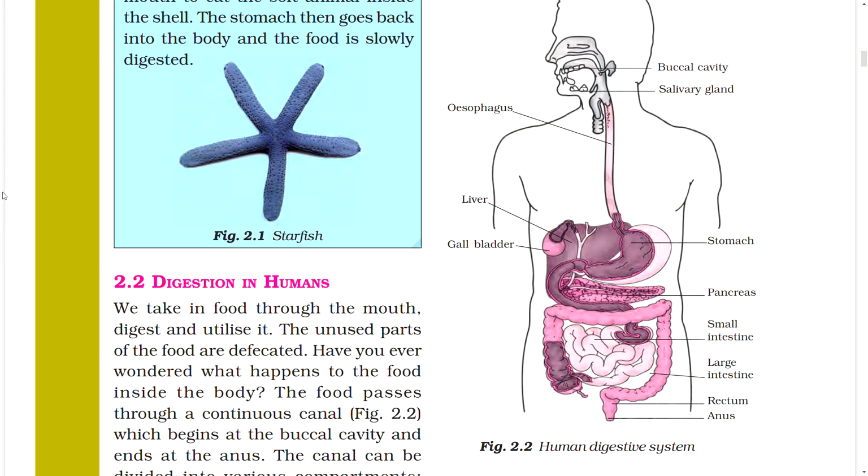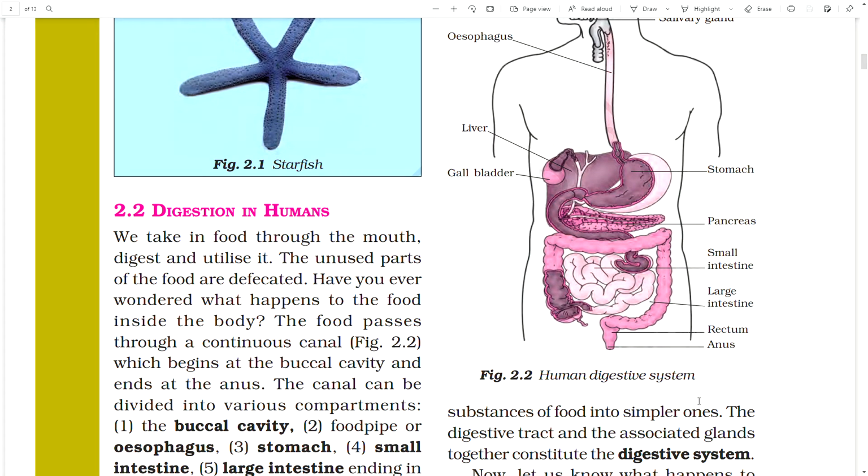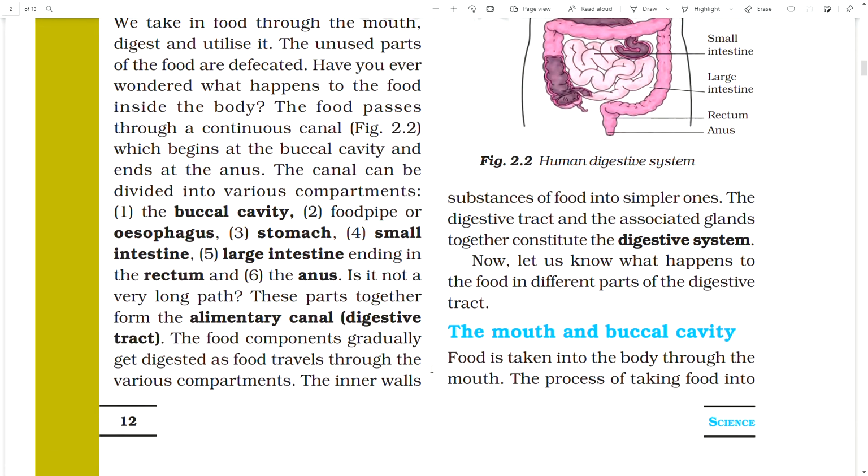Buccal cavity, salivary gland, esophagus, liver, stomach, gallbladder, pancreas, small intestine, large intestine, rectum, anus. Figure: human digestive system. Substances from food into simpler ones. The digestive tract and the associated glands together constitute the digestive system.